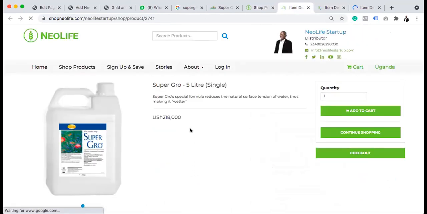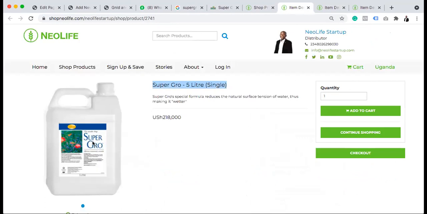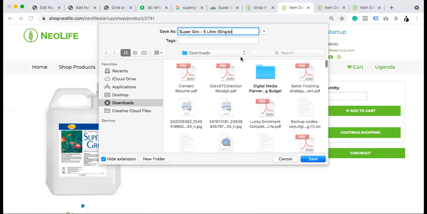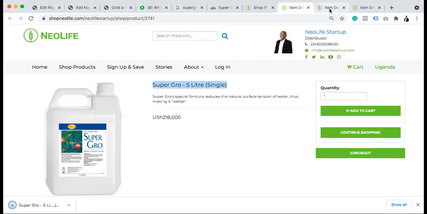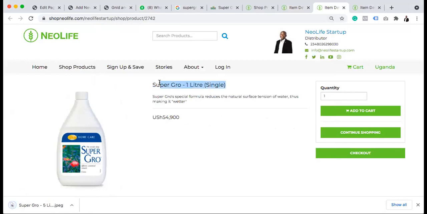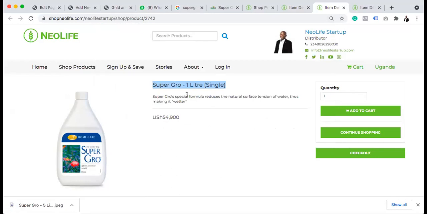So this is Super Grow 5 liter. Let me save this now. Super Grow 5 liter. Then again, this one, Super Grow 1 liter.